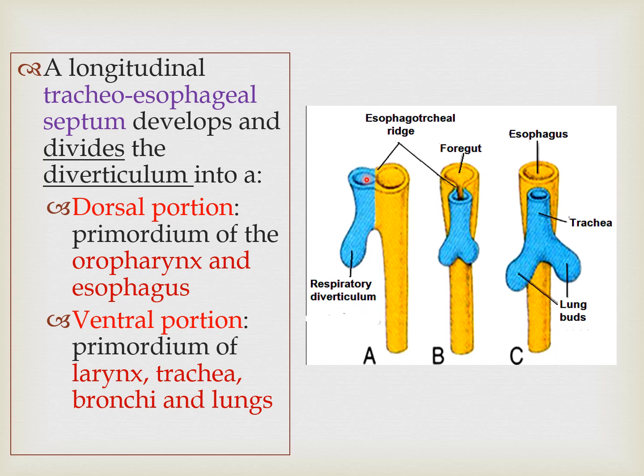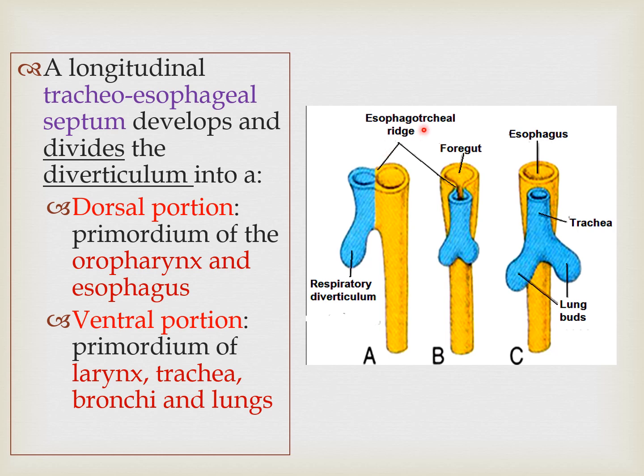So as it is projecting out, what happened? A longitudinal tracheoesophageal septum develops, or it is also known as the tracheoesophageal ridge, as we have seen here. Ridge means a wall projection. So the tracheoesophageal septum develops and divides this diverticulum into a dorsal portion which is going to form the gastrointestinal tract path, and a ventral portion which is going to form the path of the respiratory system.